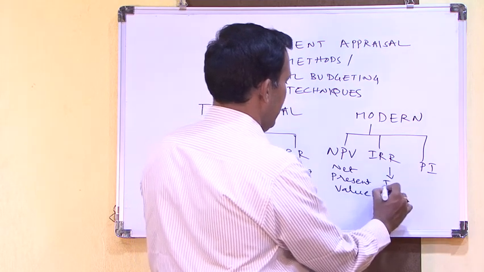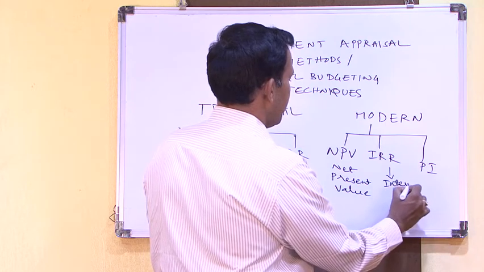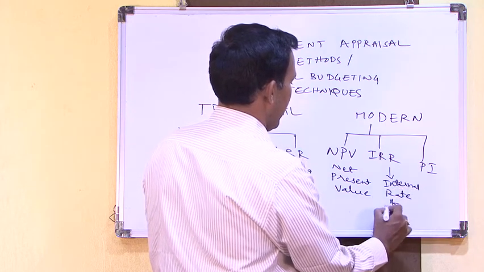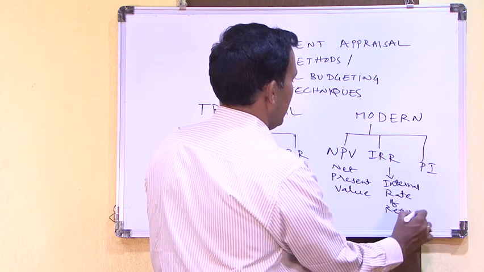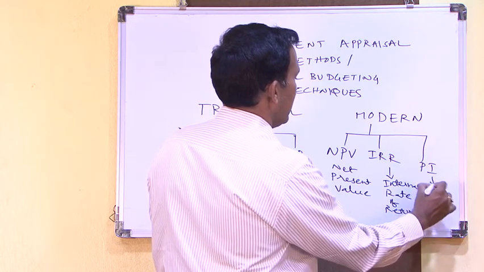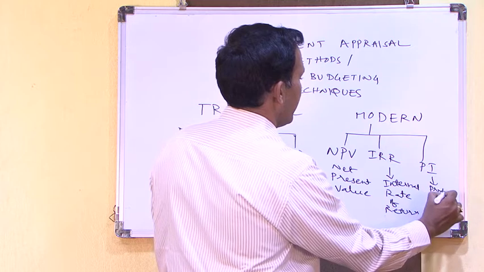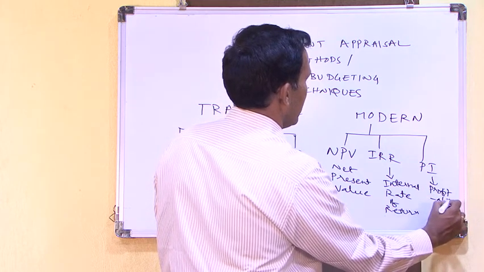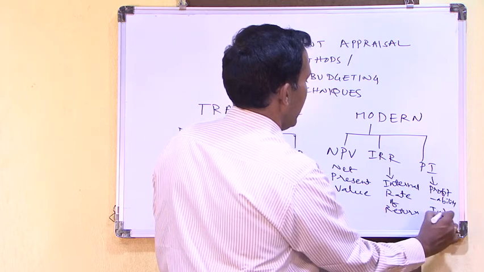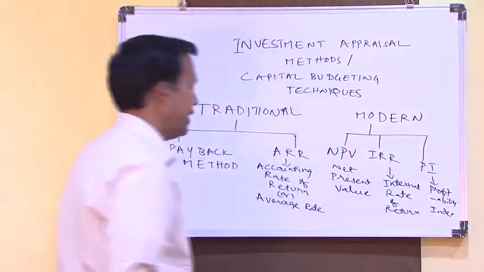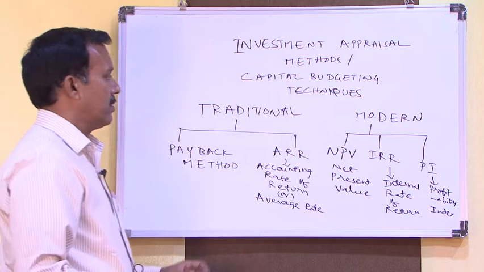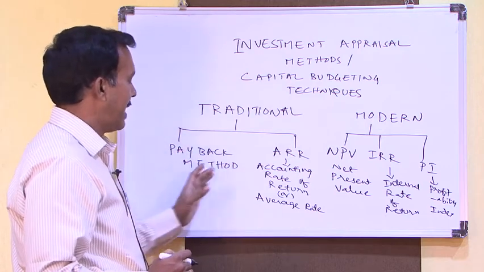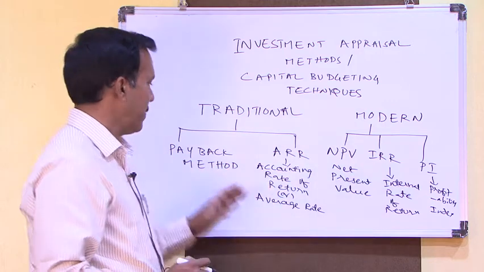IRR is internal rate of return. PI is profitability index. So for each project we can select any of these methods.